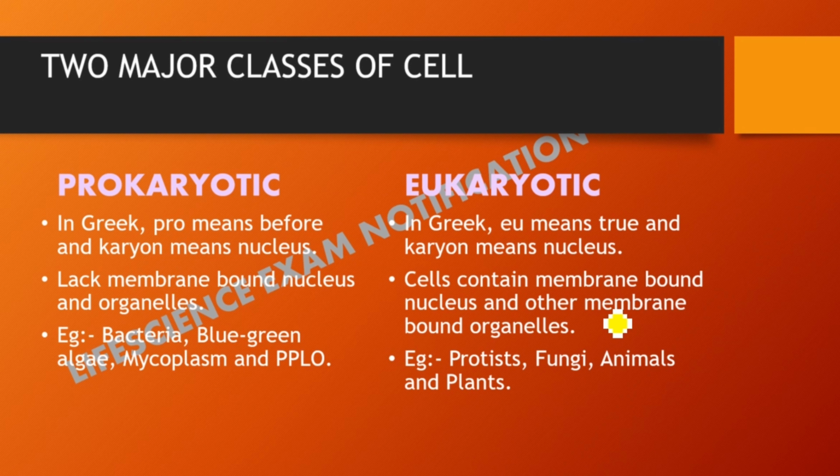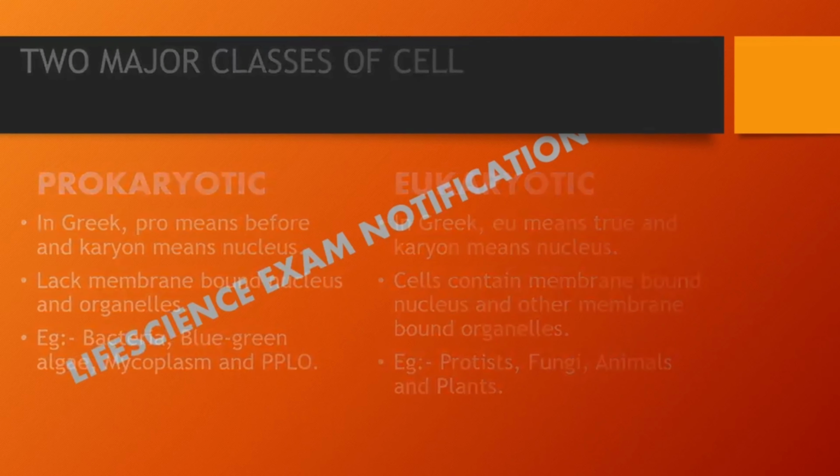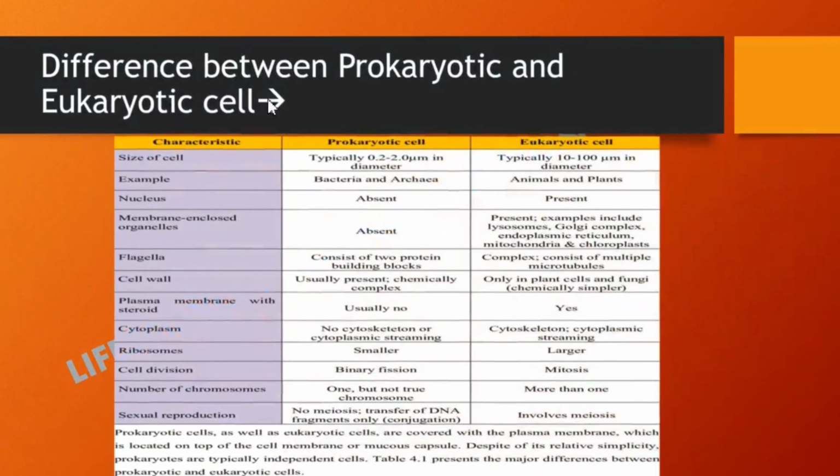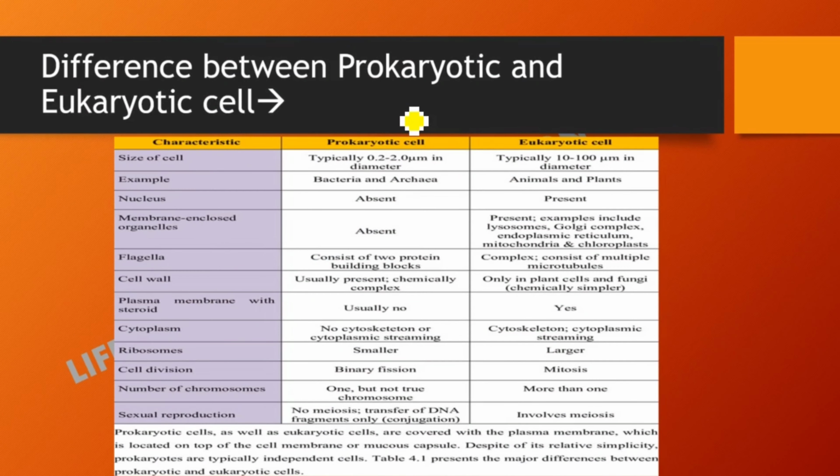Next comes the difference between the prokaryotic and eukaryotic cell. Here are given the characteristics of prokaryotic cell and eukaryotic cell. We will compare these. First characteristic is size of cell. For prokaryote, it is typically around 0.2 to 2.0 micrometer in diameter, whereas for eukaryotic cell, it is typically around 10 to 100 micrometer in diameter.